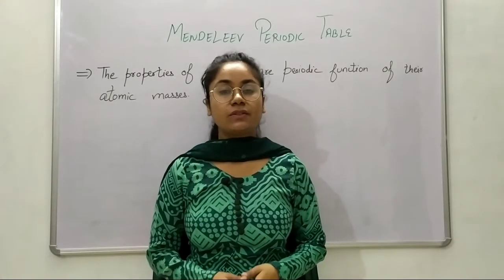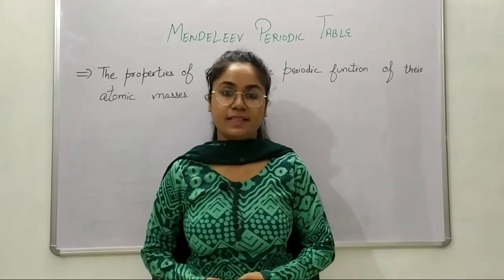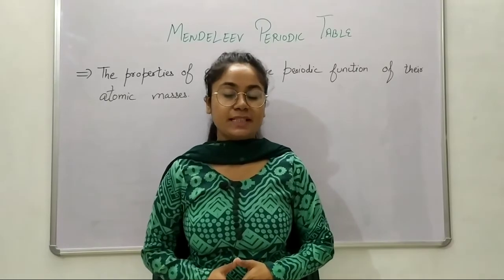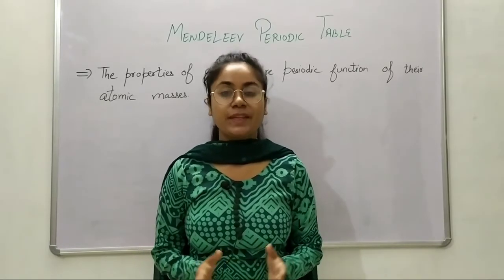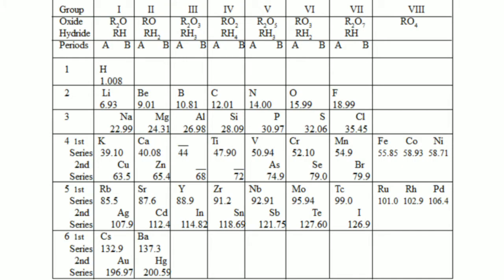Now let's talk about the limitations of Mendeleev's periodic table. The first limitation is related to hydrogen. As you can see from this periodic table, the position of hydrogen is in the first group. The electronic configuration of hydrogen resembles that of alkali metals, like it combines with oxygen, sulfur and halogens to form compounds having similar formulae.